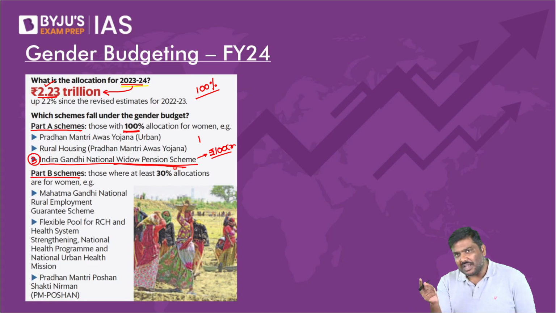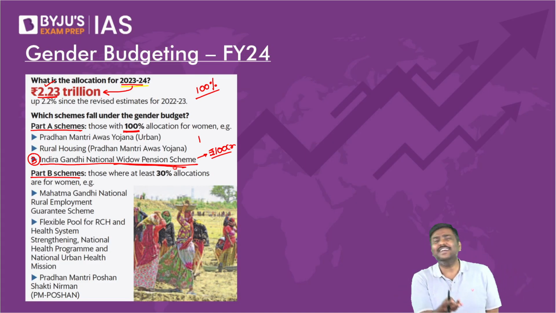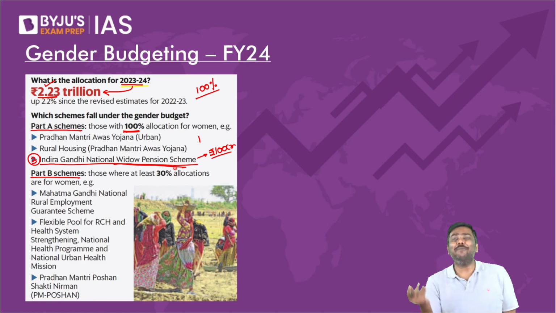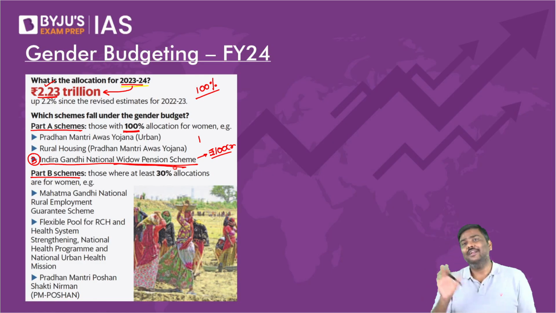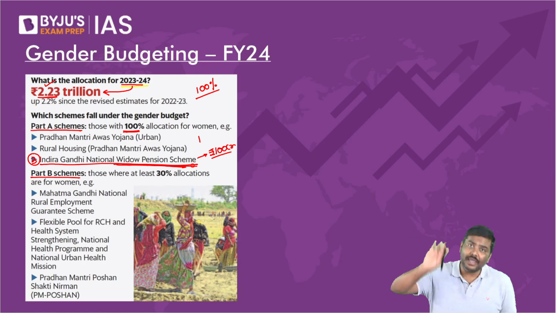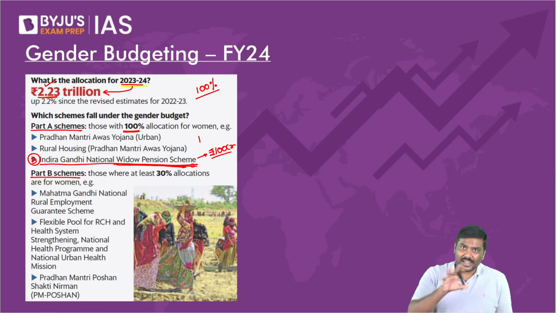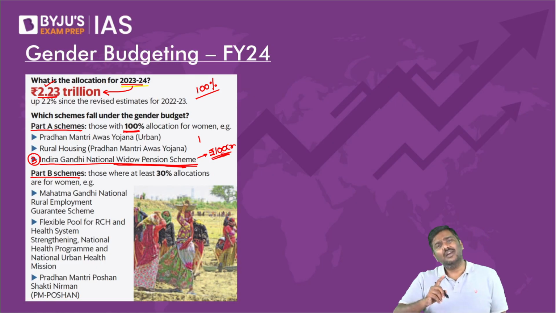Can male population be beneficiaries of this scheme? Think of it. Look at the name. Right? Don't say maybe. Could be. Don't use those kind of diplomatic terms here. It is widow pension scheme. So the beneficiaries will be only female population. So can I now say, at least with this, 100 crore rupee allocation will be used only for women beneficiaries?